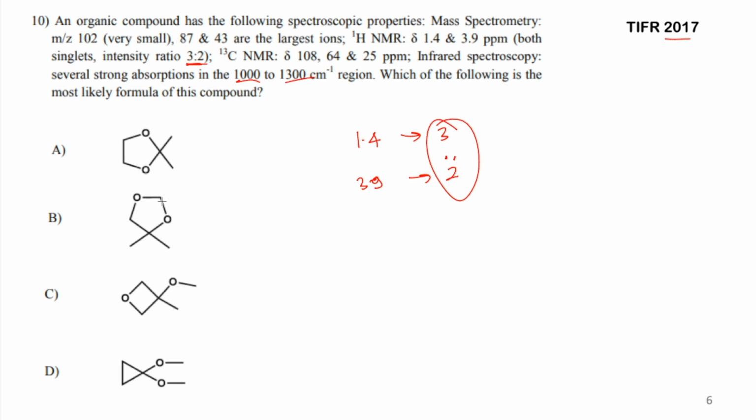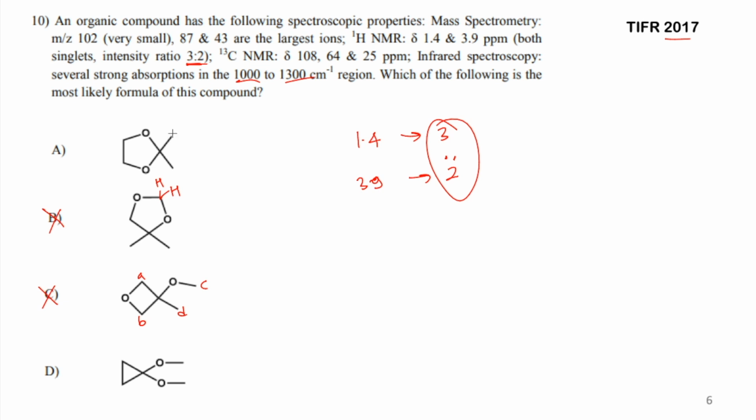If you look at option B, here you have more than 2 types of hydrogen. This hydrogen is of a different type, this is of a different type, and these are of different types. So obviously you are getting 3 types of hydrogen in option B, and you can simply cancel it out. Same, you can cancel out option C also. Here you will have A type of hydrogen, B type, because both of them are cis and trans to this methoxy group, C type and D type of hydrogen. Again, you can cancel out option D as well. Option A and option D are the probable or the best contestants for the question.